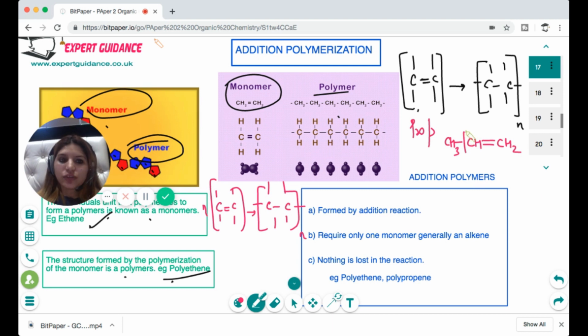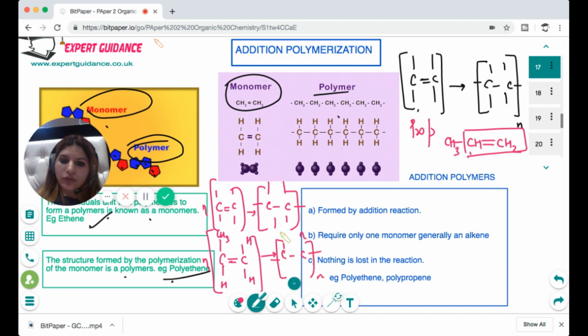As I told you, you will always draw this double bond at the center. So at the center, I'll draw C double bond C, and this carbon has 2 hydrogens, and this carbon has 1 hydrogen, and then it has CH3, so I'll write CH3 at the top. So I have it in this notation. I'll polymerize it, that is n molecules, and when I make the polymer, I'll change the double bond into a single bond, join it with the ends, and all the groups remain the same.